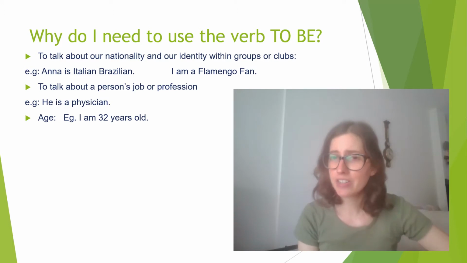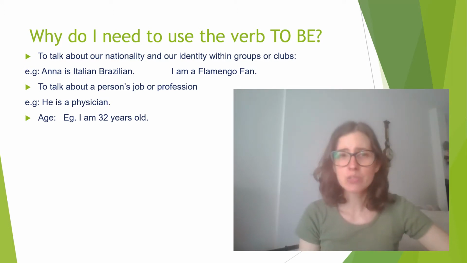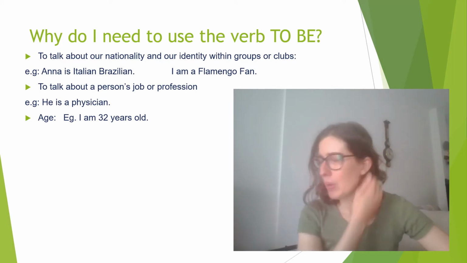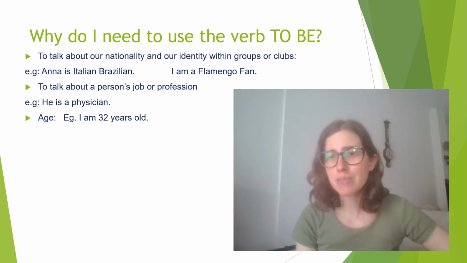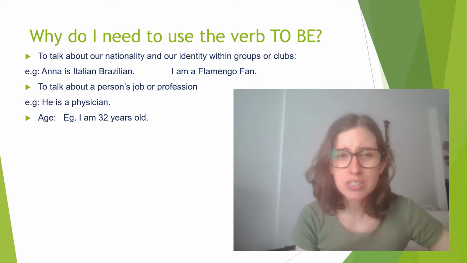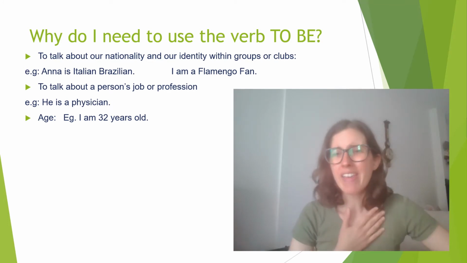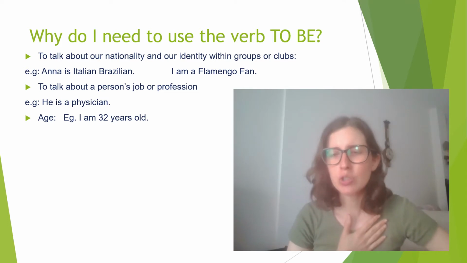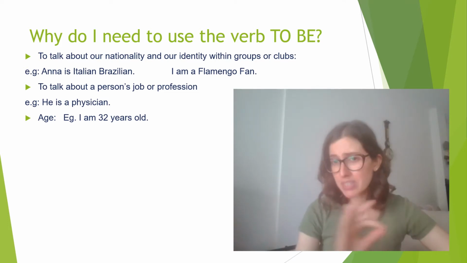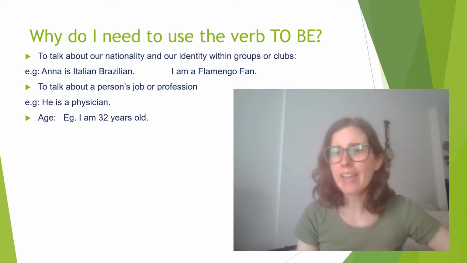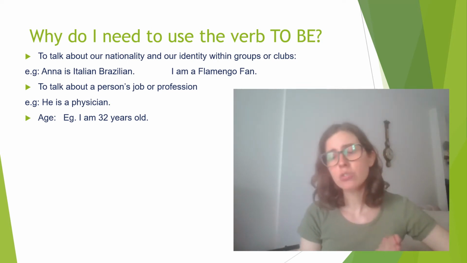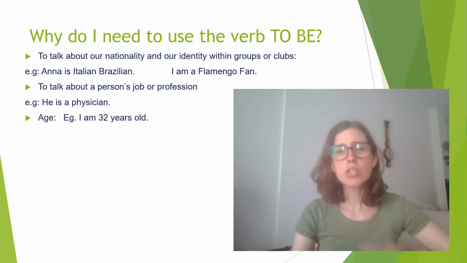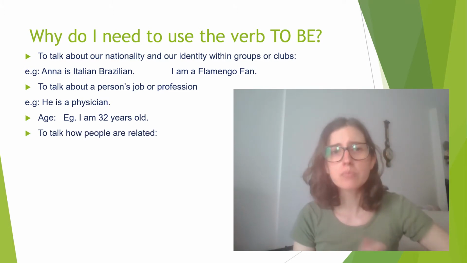Guys, pay attention. I know it's really simple, but there are many students that keep doing the same mistake. Because in Portuguese, we don't say I am and you say your age. For example, in my case, I am 32 years old. In Portuguese, if we translate, it would be I have 32 years old. But it's wrong in English to use the verb to have to talk about your age, okay?